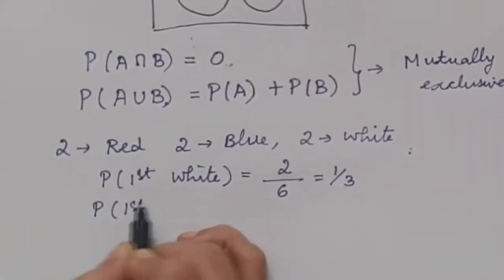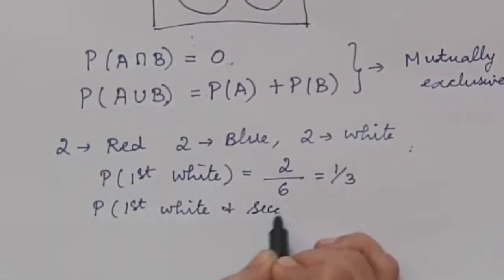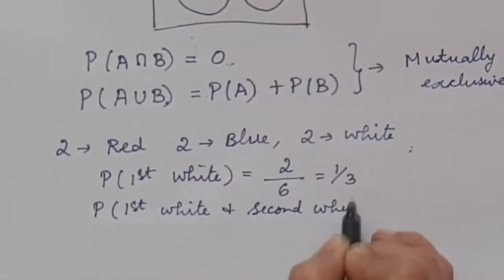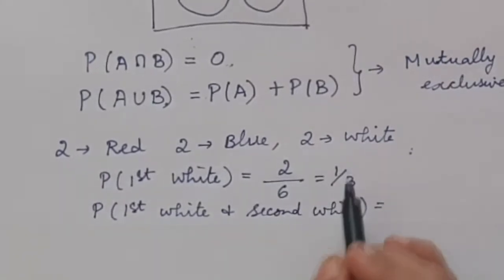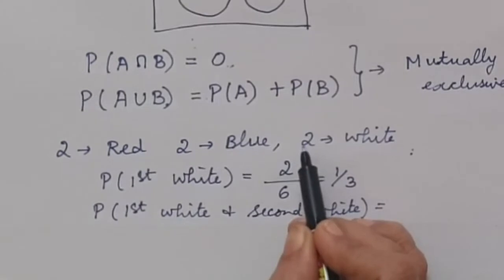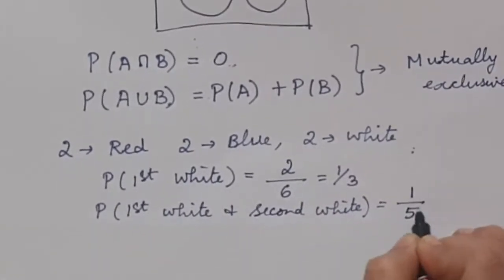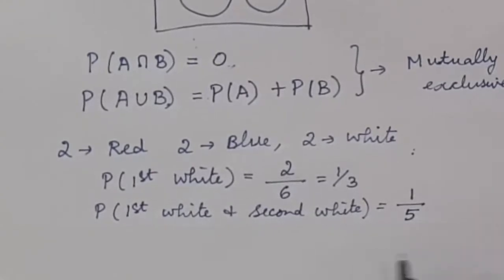Probability of first white and second also white: that means a white has already been picked up, and now the second time also we are picking a white. So only one white will remain and the total will be 5. So it will be 1 over 5.